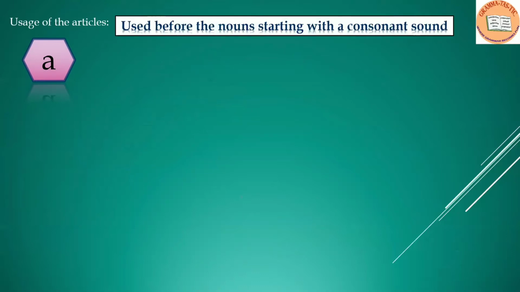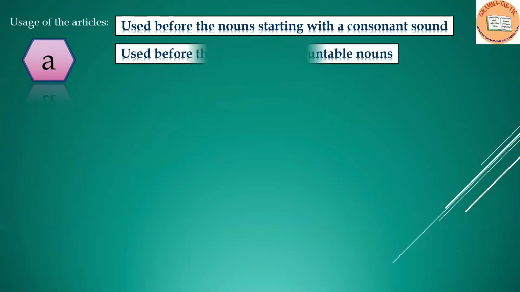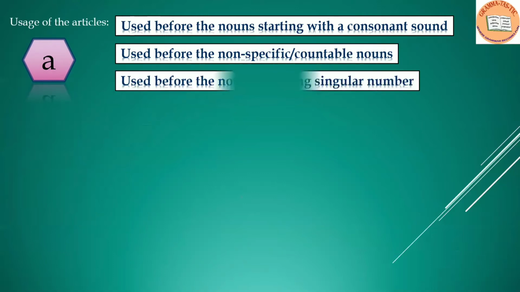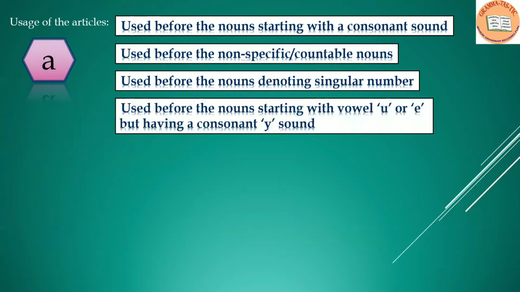Usage of the articles. We shall move in this topic one by one. So let us start with the first article, A. Where is the article A used? It is used before the noun starting with a consonant sound, used before the non-specific or countable noun, used before the noun denoting singular number, used before the noun starting with vowel U or E but having a consonant Y sound.